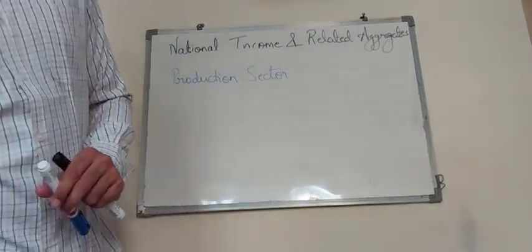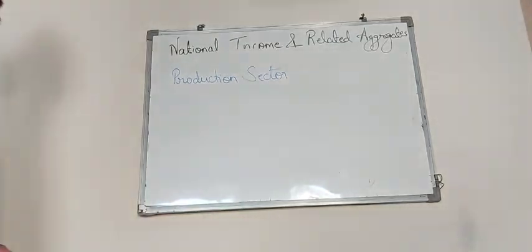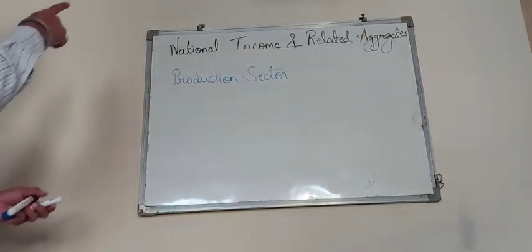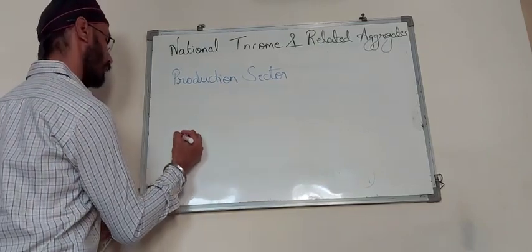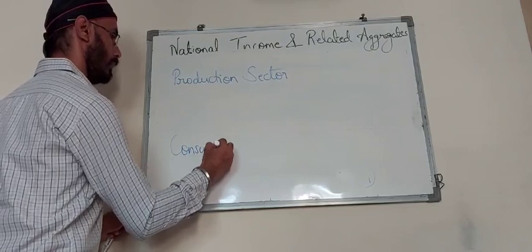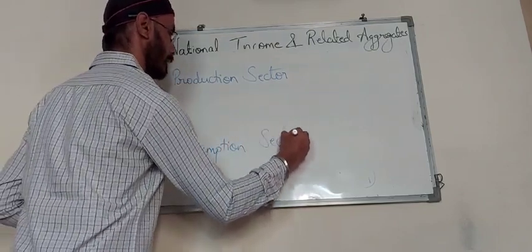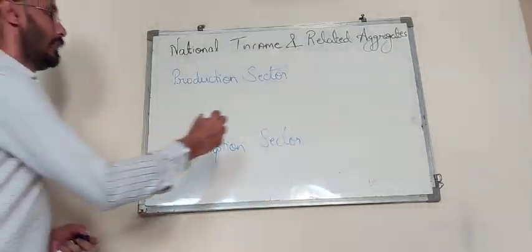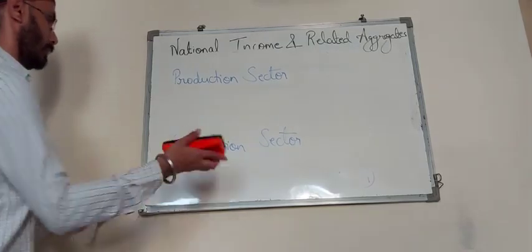They are basically divided into different parts. So let us discuss this. Production sector is one of the sectors, and second we were talking about the consumption sector. So basically these are the two sectors. For understanding the circular flow, let us get into the details. Let us see what these two sectors do in the economy and how the circular flow actually works.